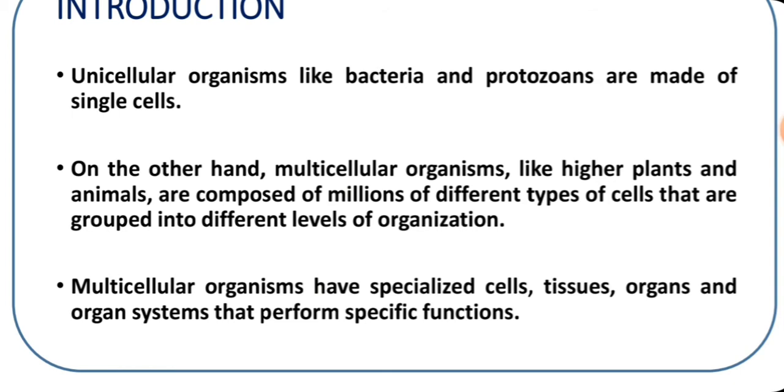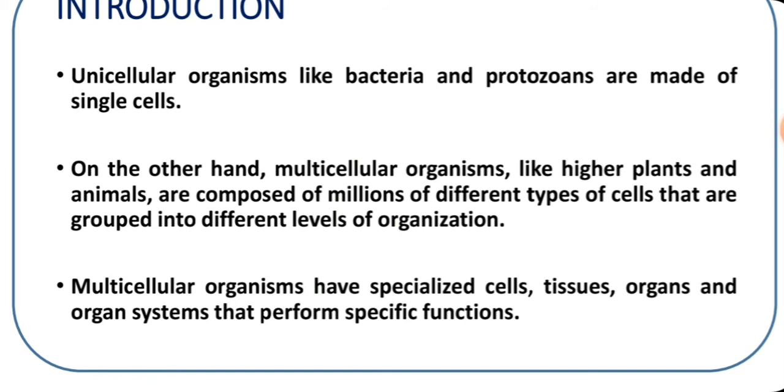That is why we say that one single cell, for example in plants, has the capacity or potentiality to grow into an entire plant. That is called totipotency. So a single cell is capable of growing into an entire organism.